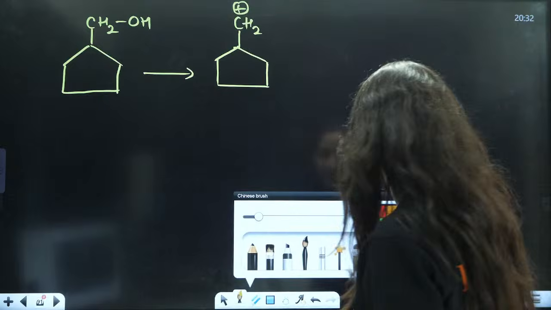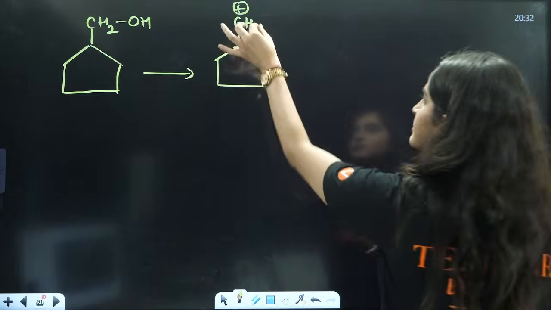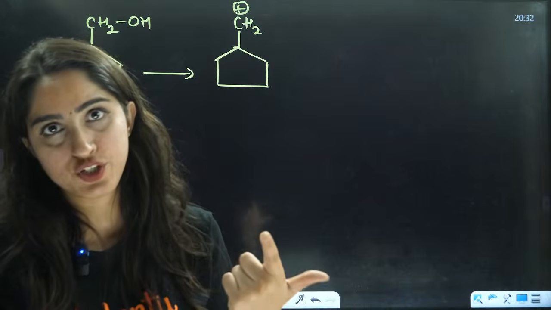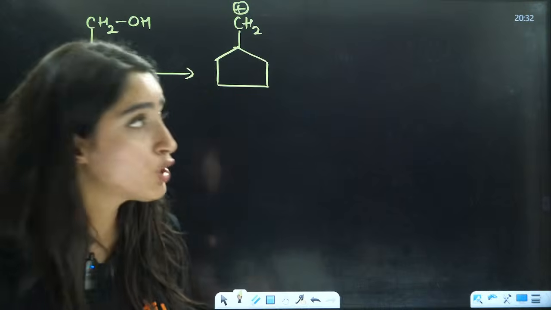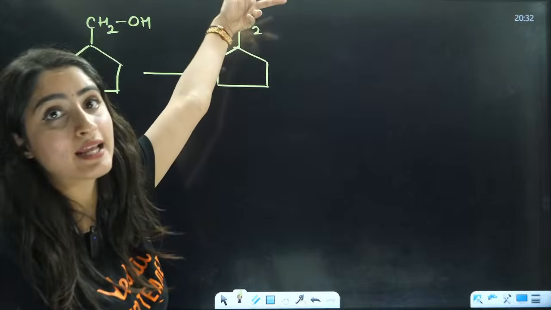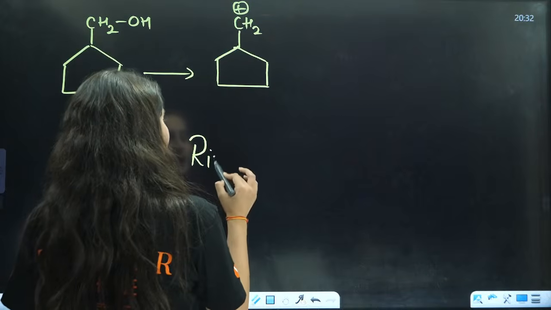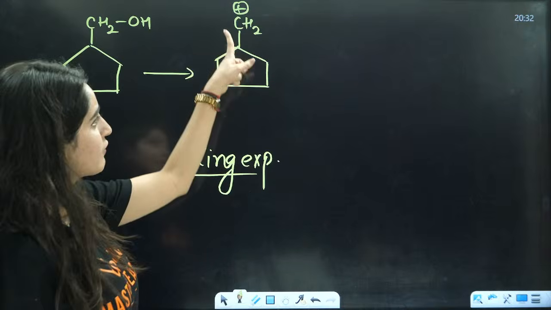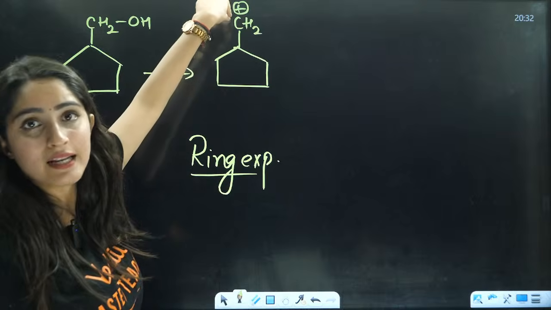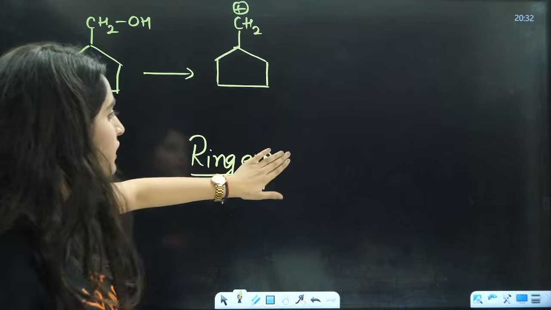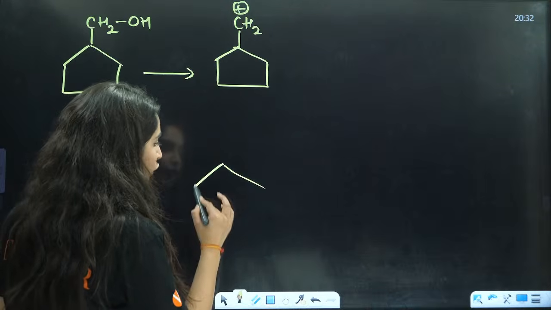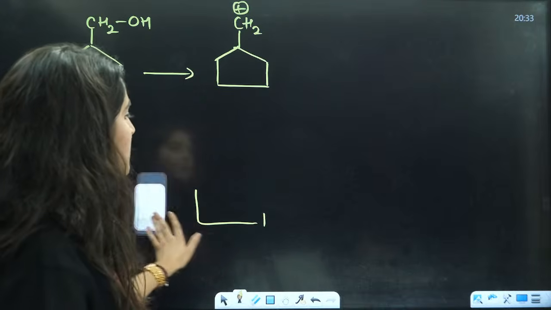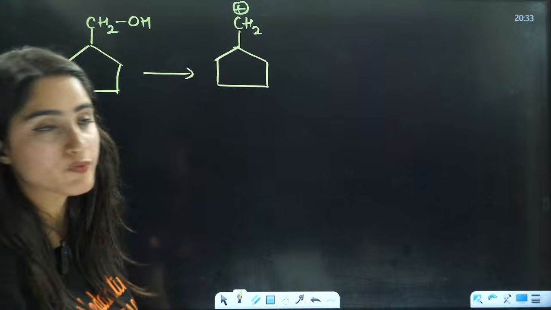Very important thing. This CH2 positive, students, there are two things, ring expansion and ring contraction. Whenever your positive charge is outside the ring, that is ring expansion, okay? When your positive charge is on the ring, for example something like this, then it is a case of ring contraction. Because my positive charge is outside the ring, ring expansion will happen here.